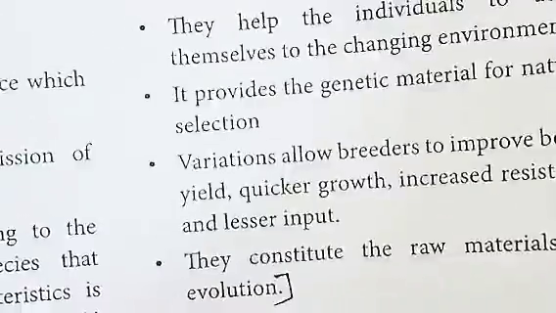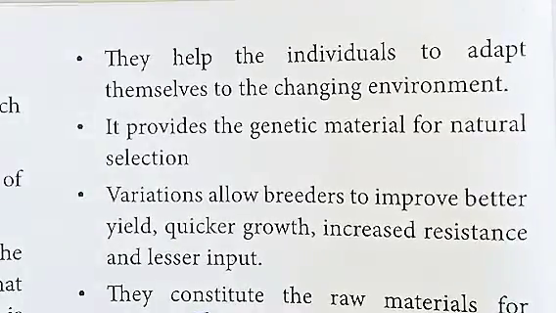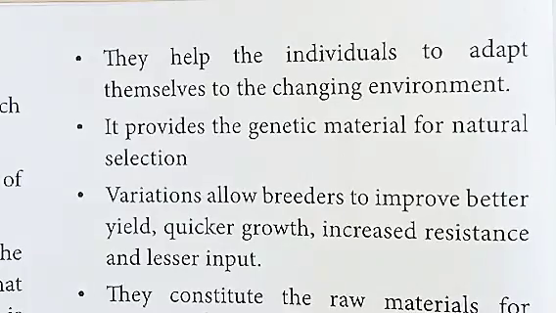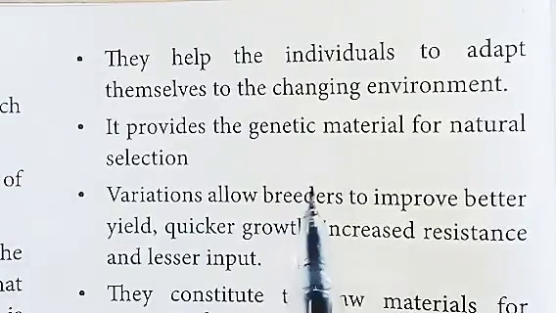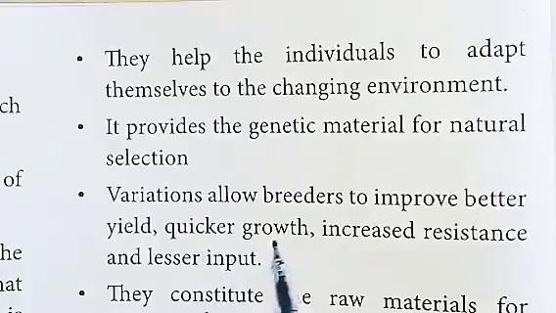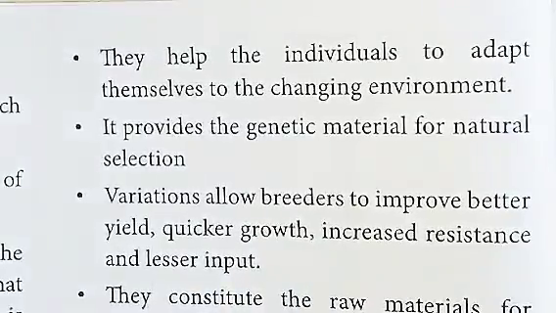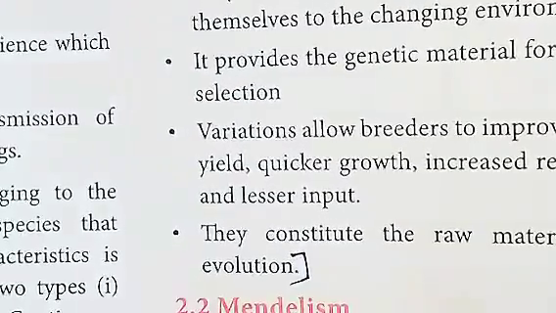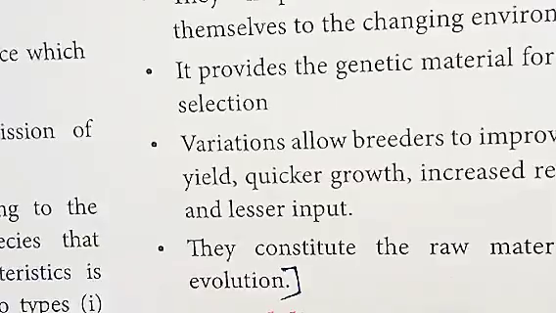It is very small. So second point, third point: it provides genetic material for natural selection. Next, variation allows breeders to improve better yield and quicker growth. They constitute the raw materials for evolution. Okay, this is the answer. So we have completed the first question.